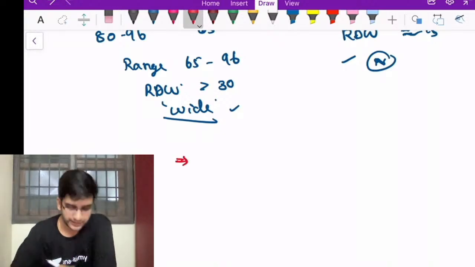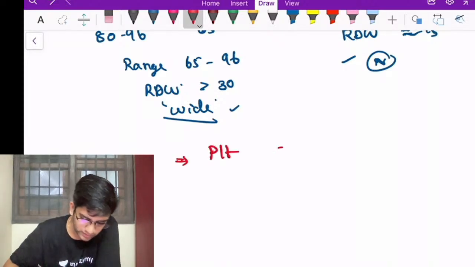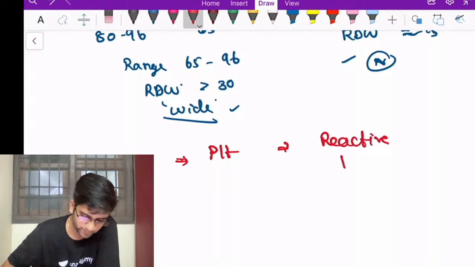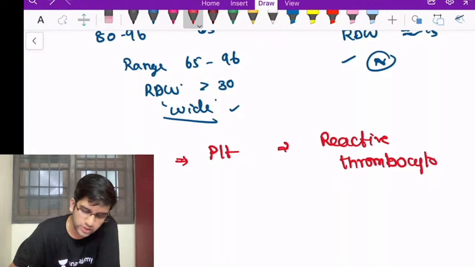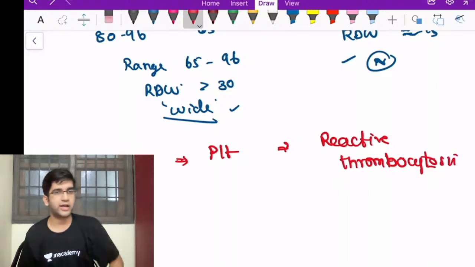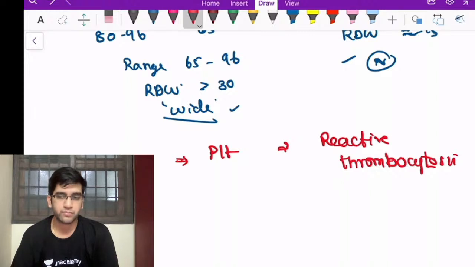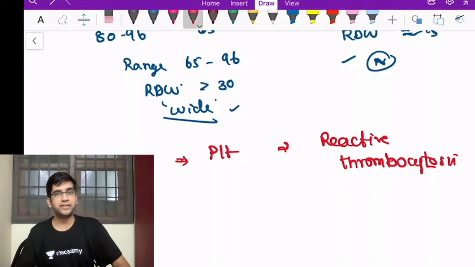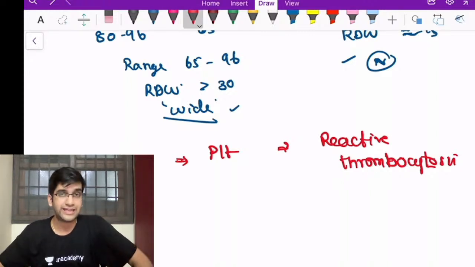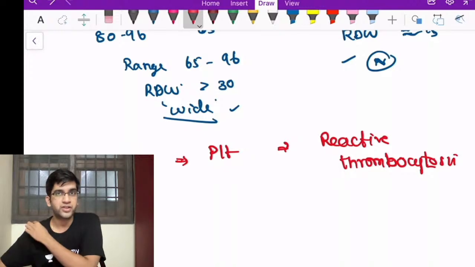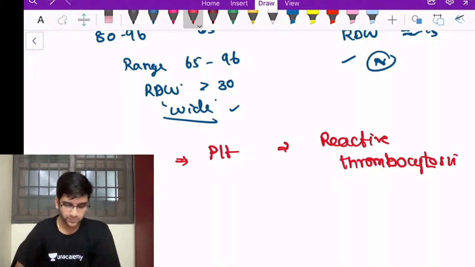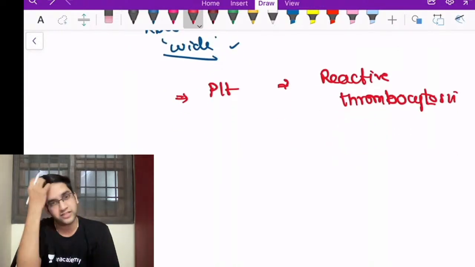One more finding in platelets. Platelets will have reactive thrombocytosis. Again, this is a very common finding seen in IDA for unknown reason. We are not able to yet elucidate why this is happening, but it's a common finding. So in any patient with a high platelet count, the first thing you have to look for is to check for IDA, iron deficiency anemia, right? So we know what all findings you can see in CBC.